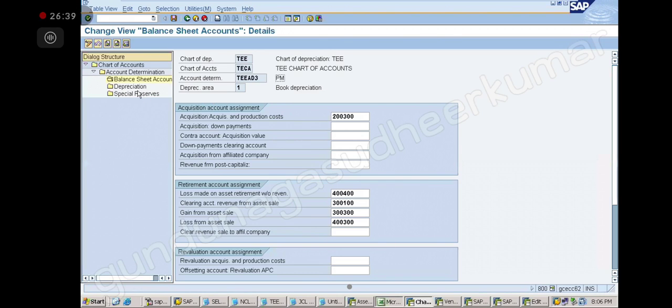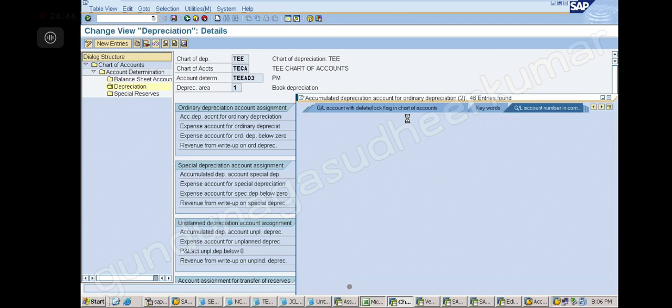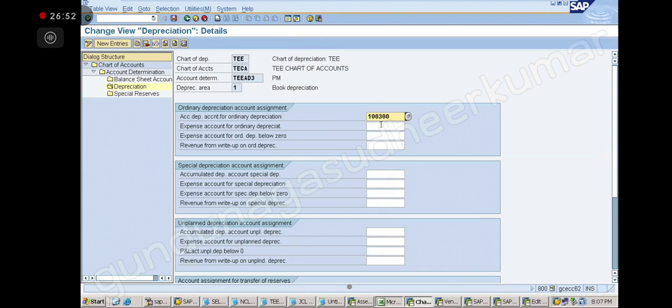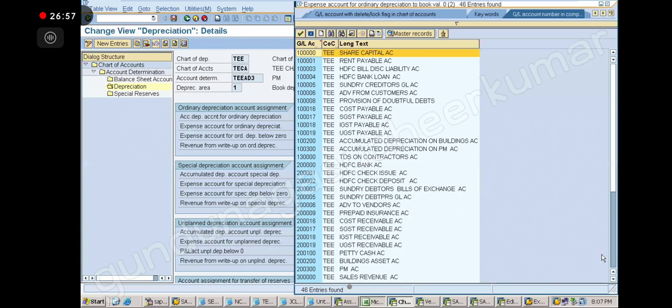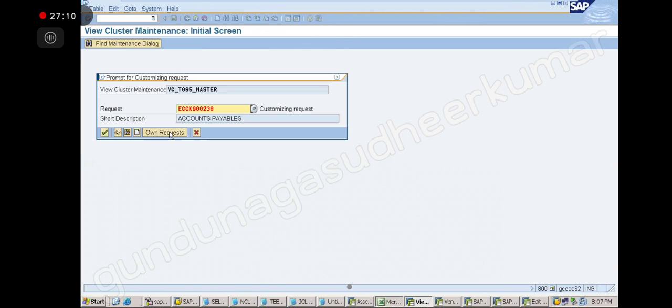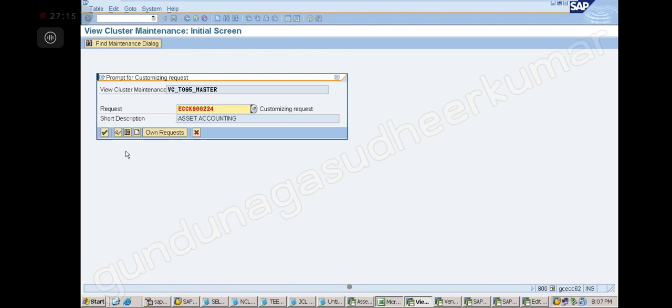Okay, now click on the depreciation, and here you have accumulated depreciation. What is my accumulated depreciation? My accumulated depreciation is 1,300,000. Expense account is same, na? Depreciation expense. 4,500,000. Correct. Okay. So I am preparing the plant and machinery class also. So without doing all this, can I create a master record for plant and machinery? No. Right.